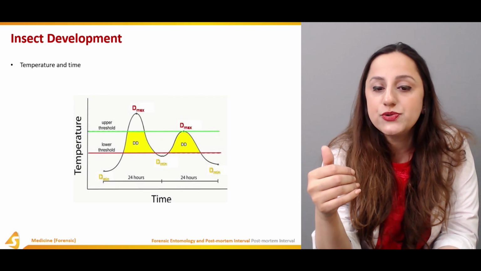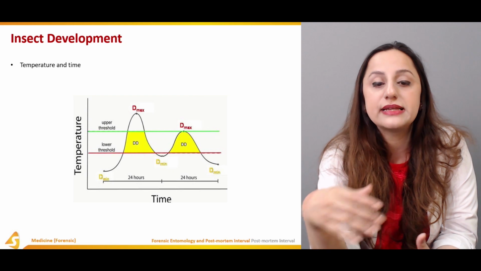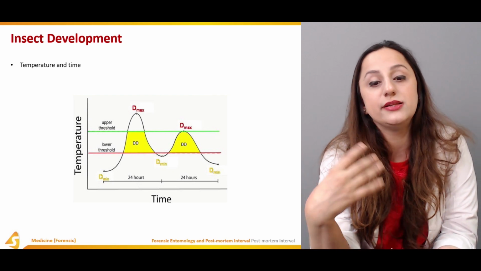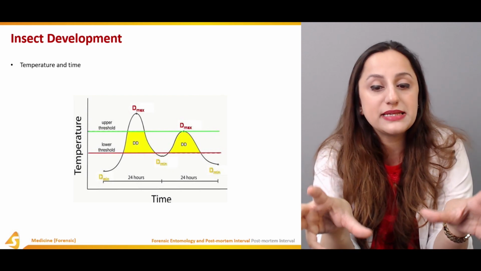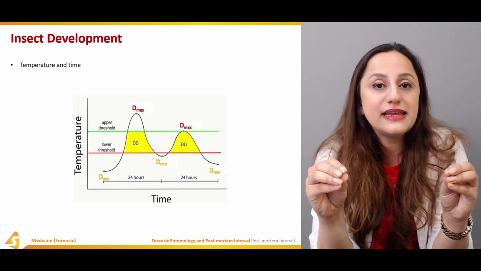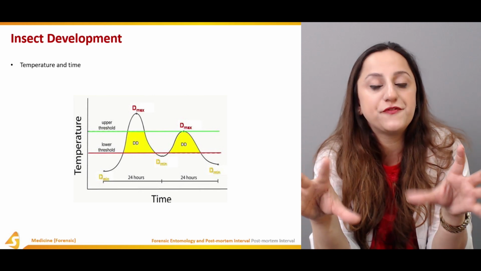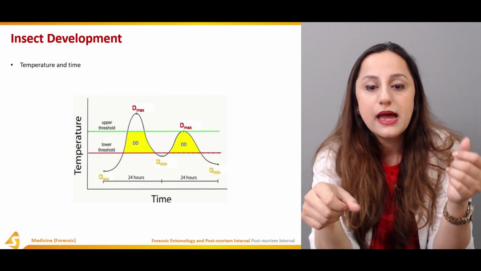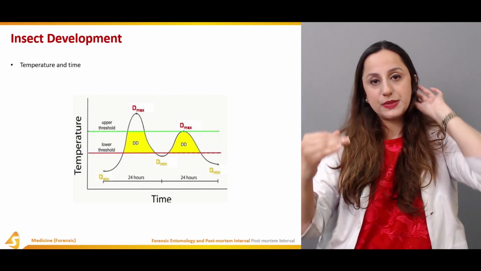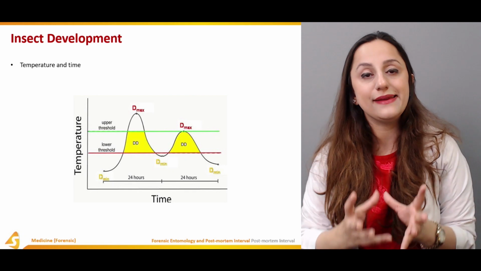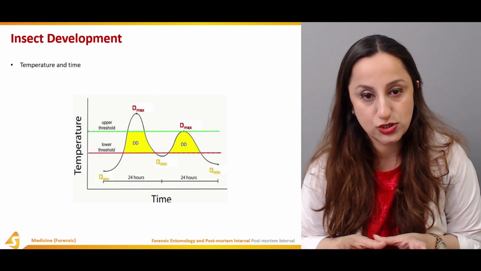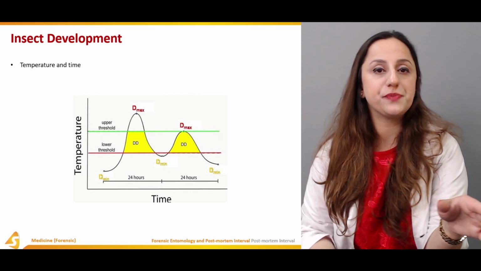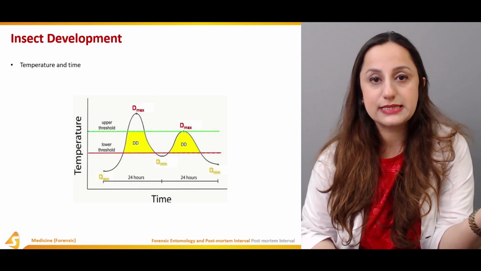As the temperature increases, the time also increases. There's an upper threshold to the temperatures as well as a lower threshold. The yellow parts basically designate the ideal developmental phases of the insect, and there is a minimum and a maximum threshold that has to be maintained when an insect develops through its stages. So all of these factors come into play while we are discussing insect development.